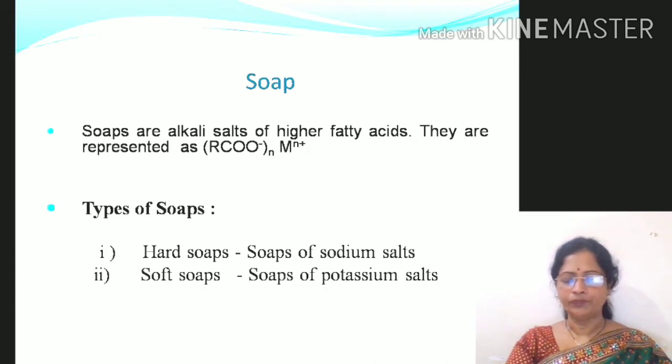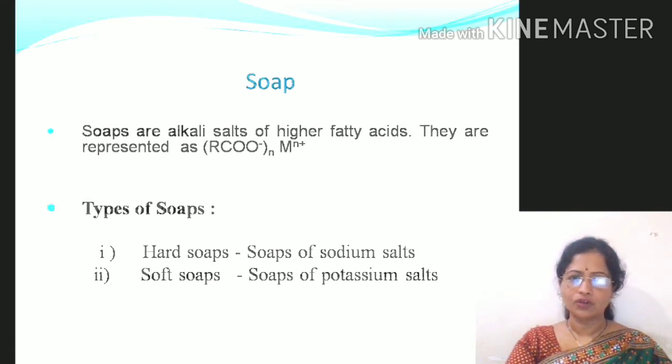the soap. Soaps are defined as the alkali salts of higher fatty acids. They are represented as RCOO-M+, where R is an alkyl group and M is the alkali metal, while the plus is the charge which is present on the cation. They are of two types, hard soaps and soft soaps. Soaps of sodium salts are called hard soaps, while the soaps of potassium salts are called soft soaps.